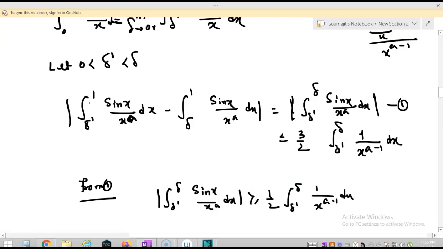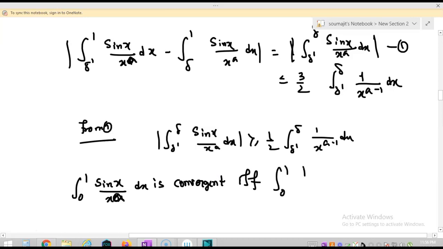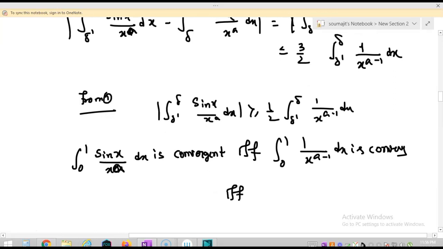So this integration is convergent if this integration is convergent. Okay, so I am saying that integration 0 to 1 sine x by x to the power a dx is convergent if and only if integration 0 to 1 1 by x to the power a minus 1 dx is convergent, right? Now this integration is convergent if and only if a minus 1 is less than 1, so it will be if and only if a less than 2.